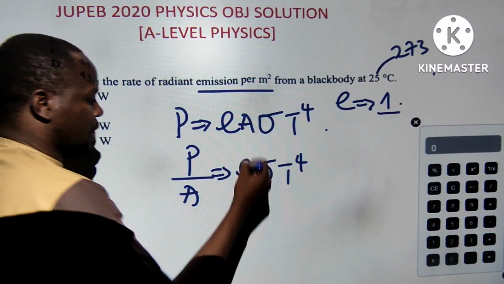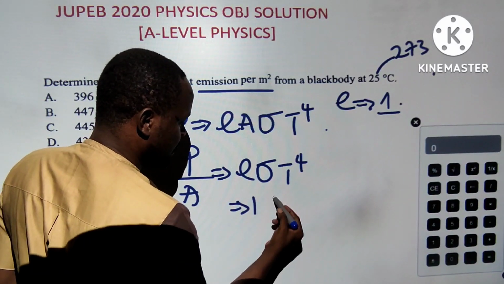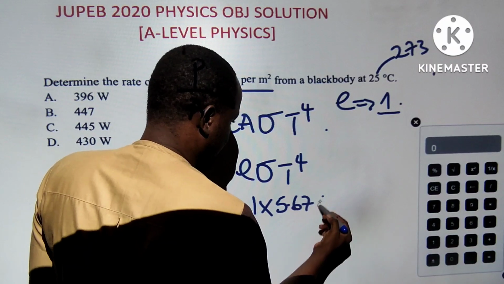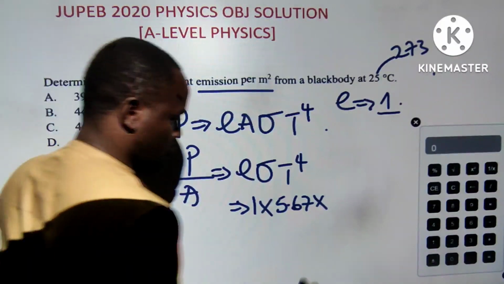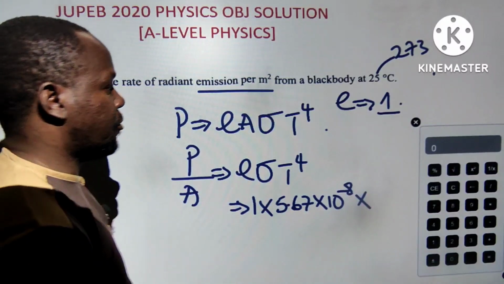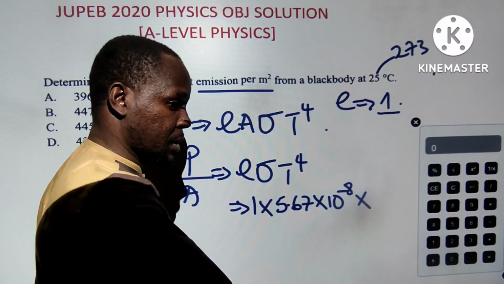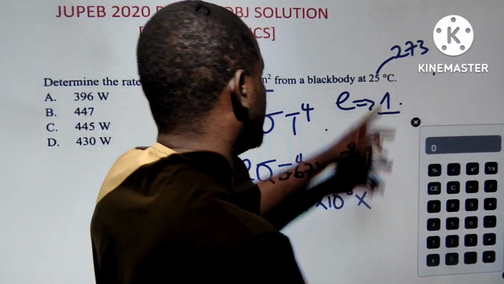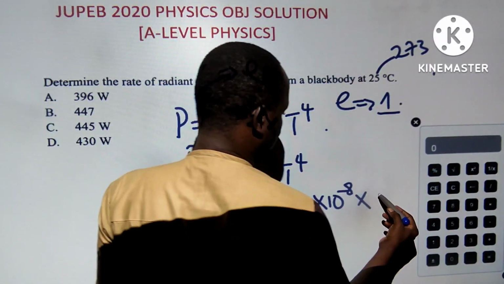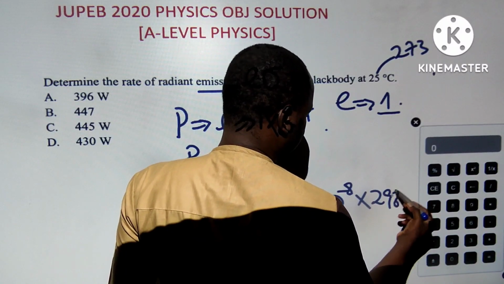So emissivity of a black body is 1 times 5.67. I just want you guys to see that sometimes you need some values, times T raised to power 4, temperature raised to power 4. Admin, please take back. T raised to power 4, that's 273 plus 25, that's 298. You are looking at 298 raised to power 4.